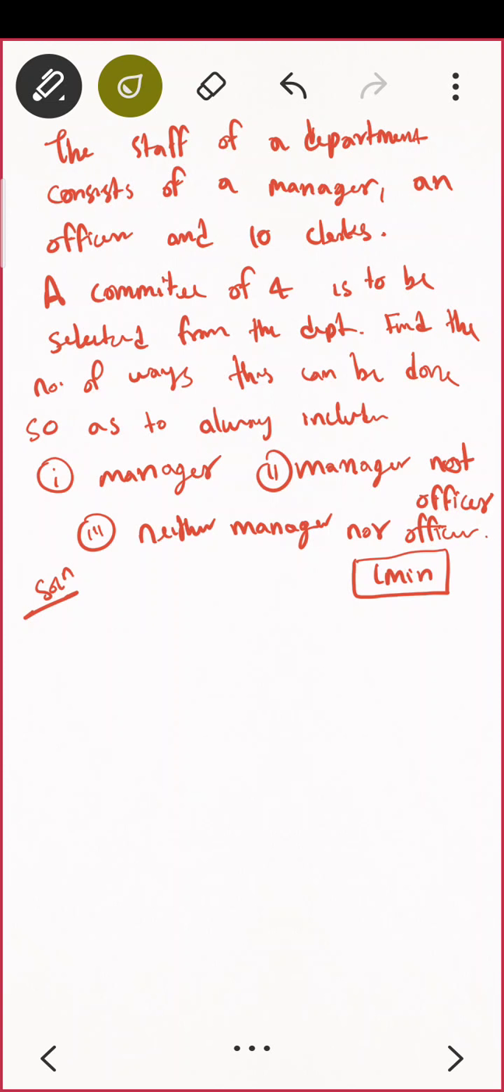Okay, how many managers are there? Yes, there is only one manager. Okay. And how many officers are there? Okay. And how many clerks? Perfect. So for the first answer, the question is saying number of ways this can be done. You want to select 4 people, correct?